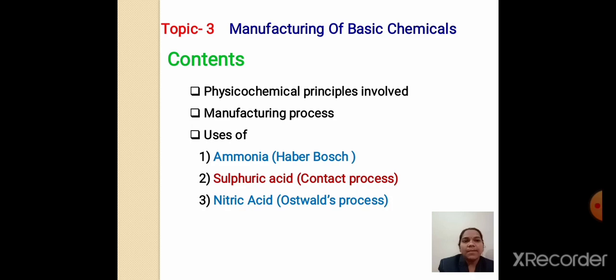The physicochemical principles involved, that is, how many mole proportions we have to use for the preparation of such chemicals. Then the manufacturing process and uses of ammonia, sulfuric acid and nitric acid. Ammonia is prepared by the Bosch-Haber process, sulfuric acid is prepared by the contact process, and nitric acid is prepared by the Ostwald process. We will see in detail.